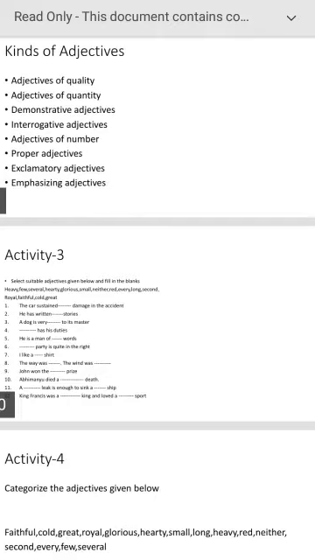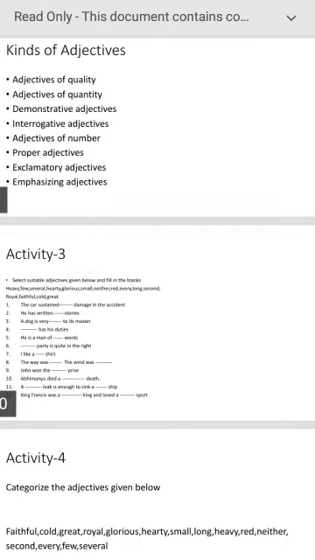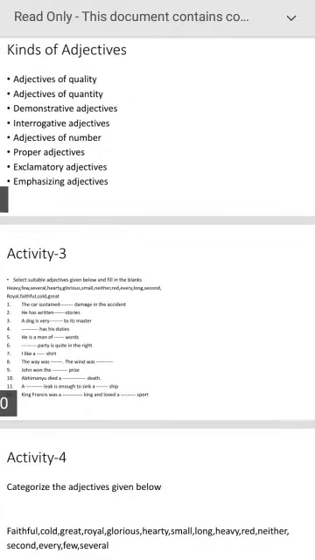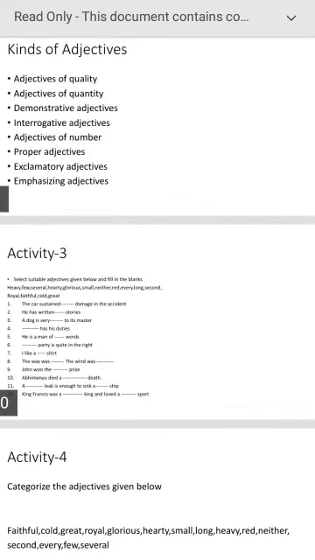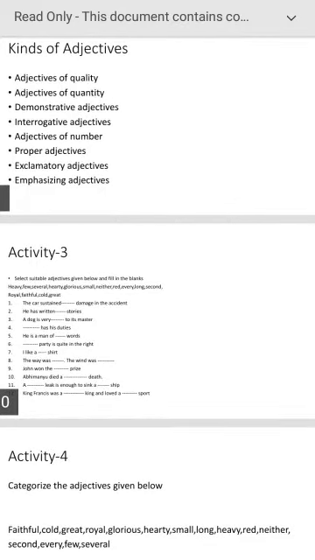Next, eighth one, emphasizing adjectives. Emphasizing adjectives are those which are used to lay the stress on certain nouns. Stress or emphasis on certain nouns. I saw a star falling down with my own eyes. This is the very man who murdered the poor woman last night. So these are the emphasizing adjectives.